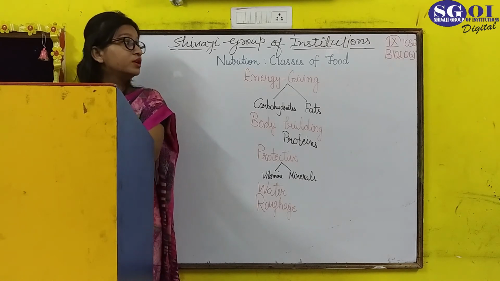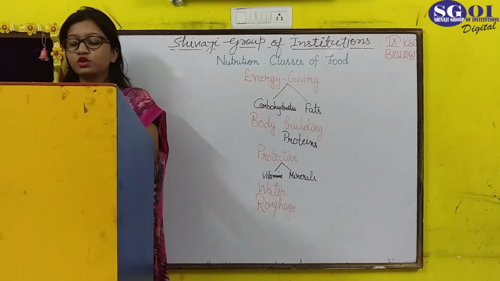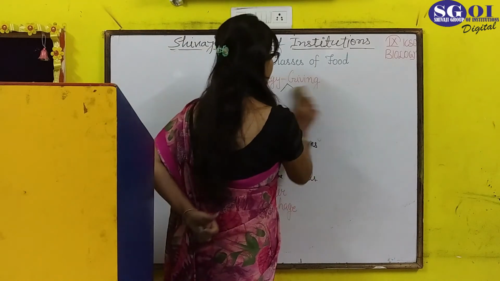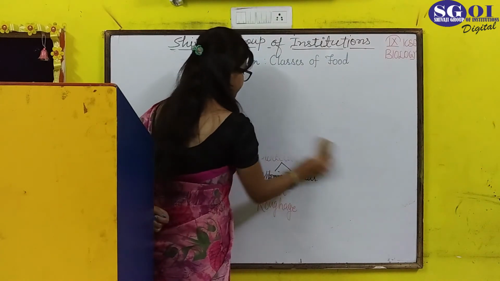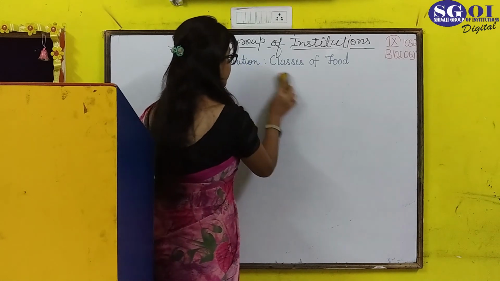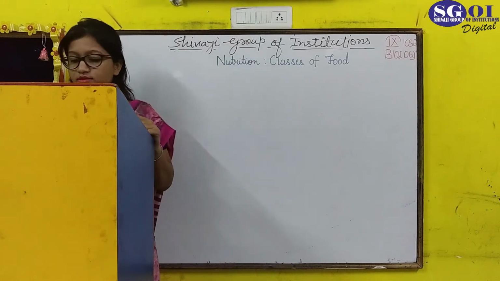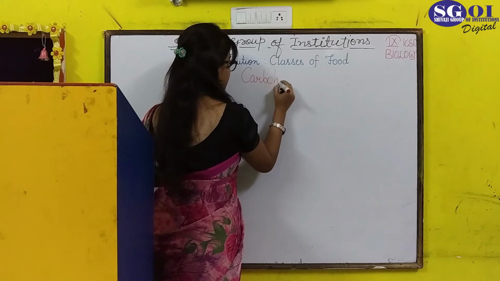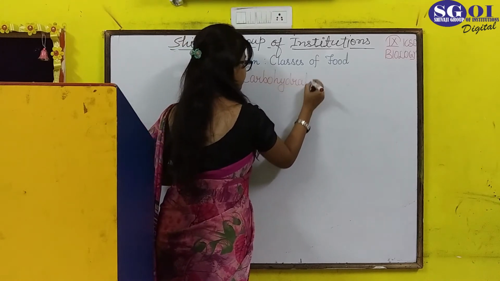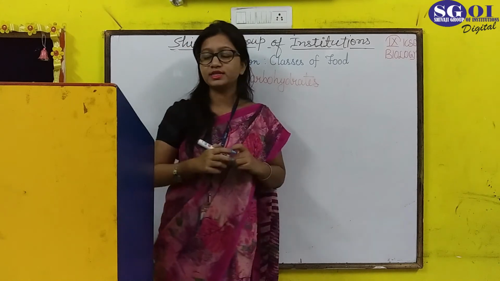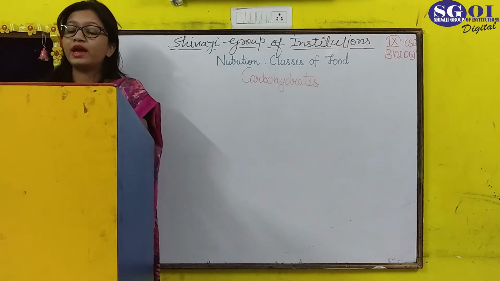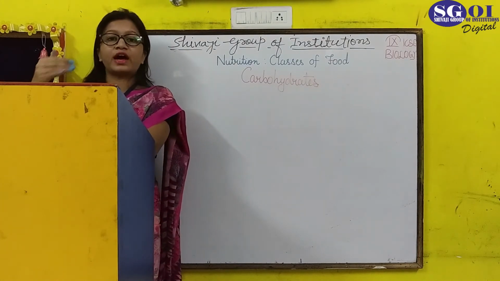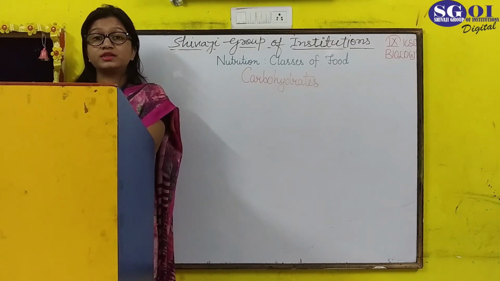So this is about the components of food and the categories into which they are divided. Now we will discuss different nutrients in brief. The first nutrient we are going to talk about today is carbohydrates. They are basically, as I told you, energy giving substances and the main source of energy for the body. If they are absent, then fats and then proteins provide energy in our body, but the basic source of energy is carbohydrate only.